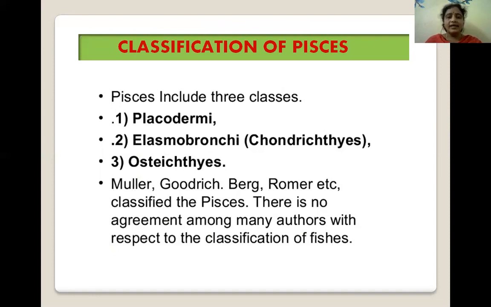Pisces include three classes, mainly Placodermi, Elasmobranchii, and Osteichthyes. Muller and Goodrich, Berg, Romer, etc., classified the fishes. There is no agreement among many authors with respect to the classification of fishes.